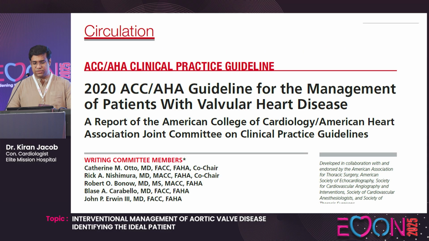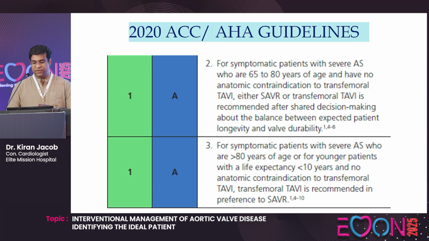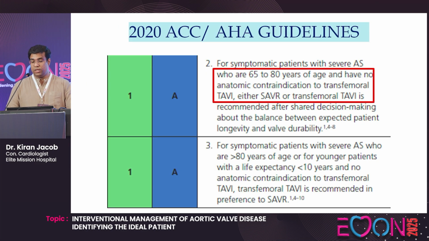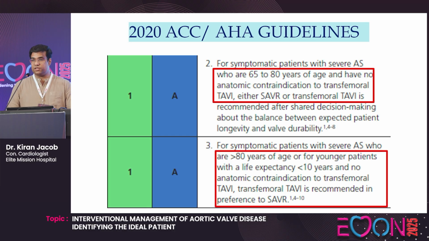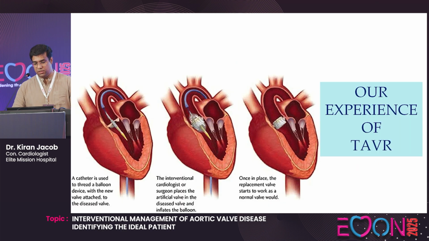We'll see what the guidelines have to say, the 2020 ACC/AHA guidelines. They have given a class 1A indication for patients between 65 and 80 years with severe symptomatic aortic stenosis, who can undergo either a transfemoral TAVI or a surgical aortic valve replacement. Both are given a class 1A indication, so it can be a shared decision as to which is chosen. If the age is more than 80 years and the life expectancy is less than 10 years, and there is no contraindication for transfemoral TAVI, then it's a class 1A indication when compared to surgical aortic valve replacement.